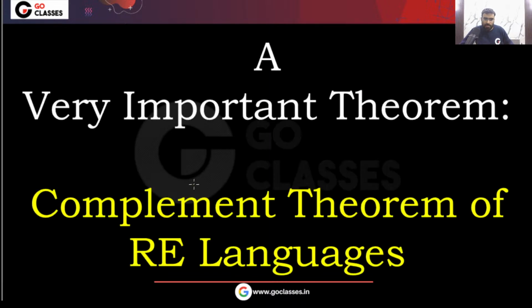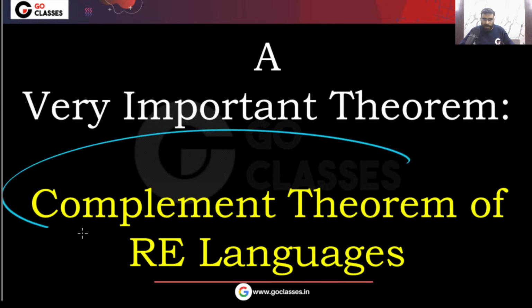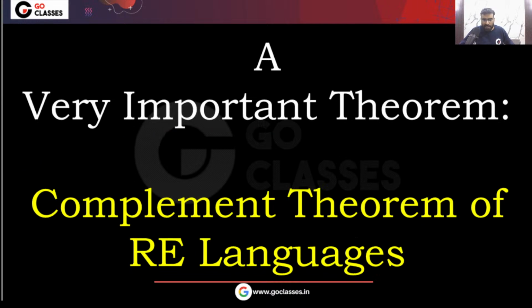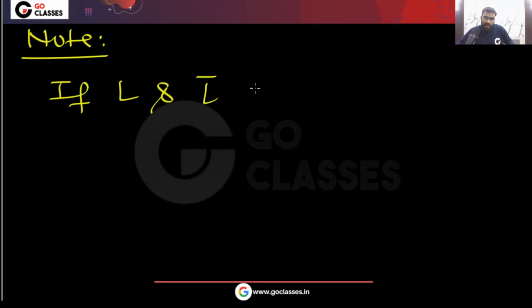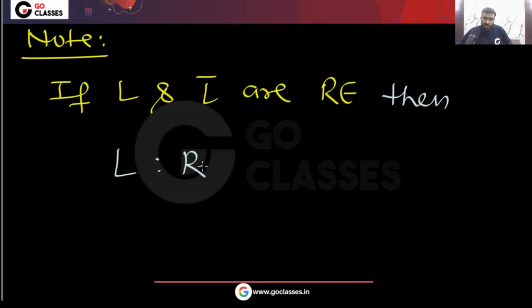Do you remember that theorem? The complement theorem of RE languages. This is a very important theorem. It says that if L and L complement are both recursive enumerable languages, then L will be recursive.